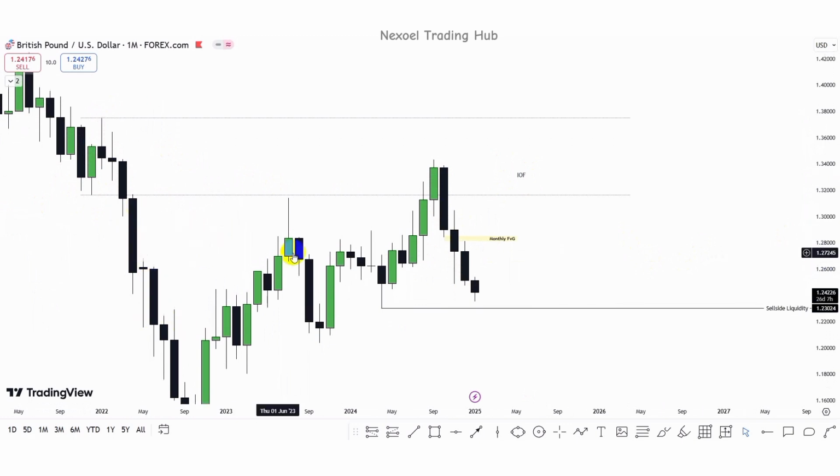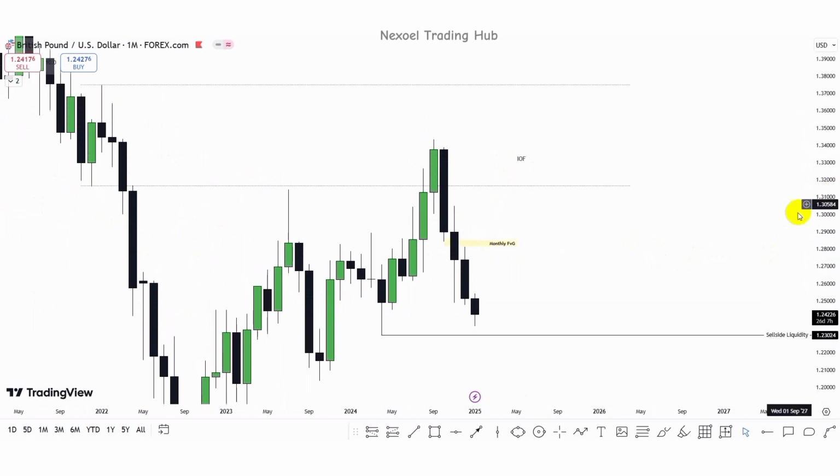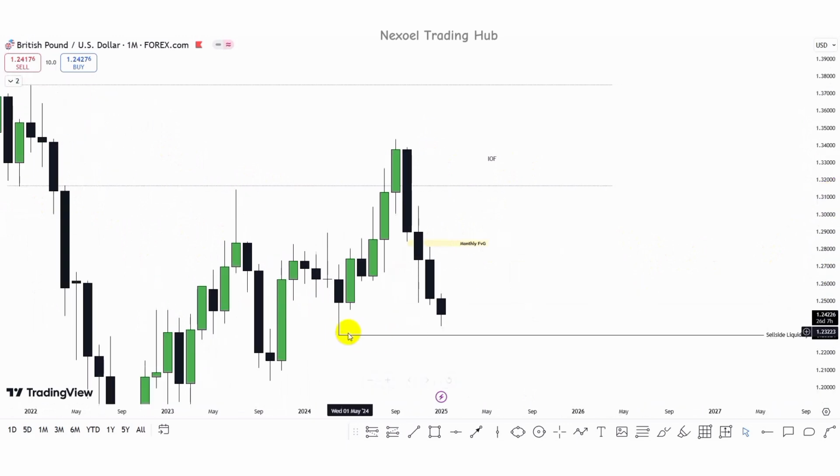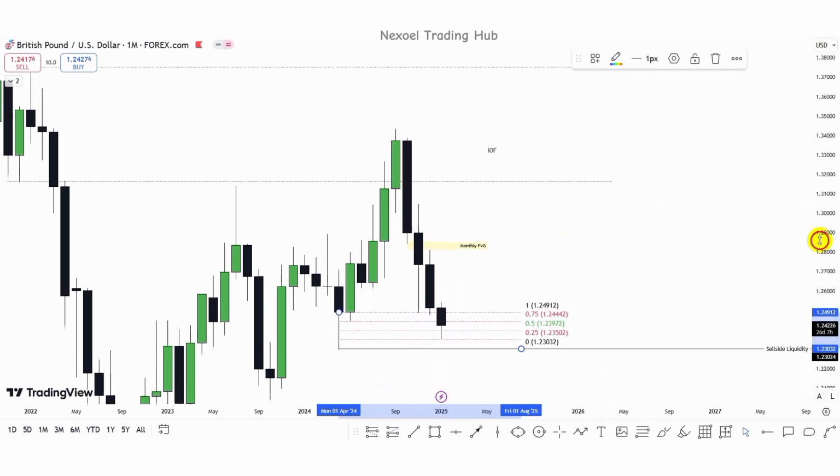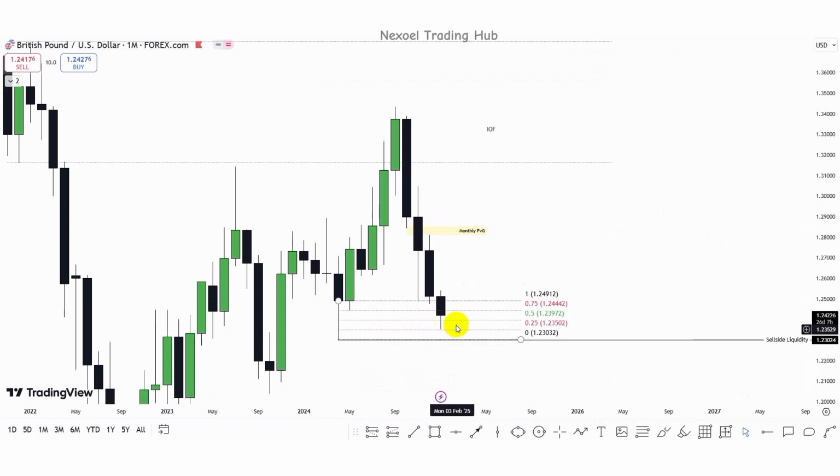Price filled up this fair value gap, further push into the order block, and we have the fall of price to the downside. So we can see this is our next drawn liquidity, the sell side liquidity. And what we can clearly see is that price is mitigating the mean threshold of this candle wick here. So we can see that price mitigated the 50% of that candle wick and then closed above the 50%. So where is the next drawn liquidity if we're going to see more bullish rise of price to the upside? It is this monthly fair value gap.